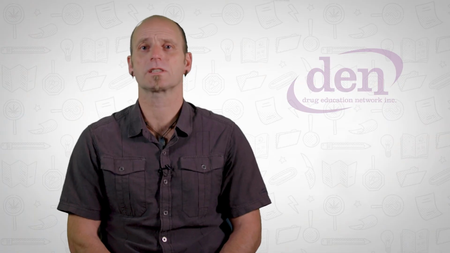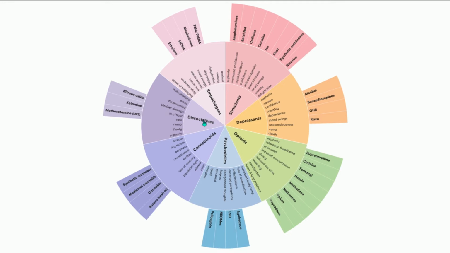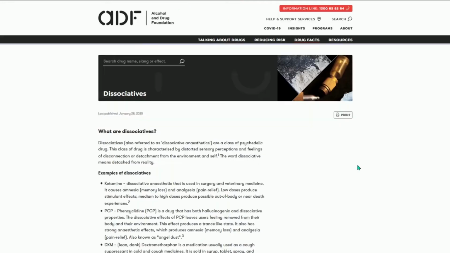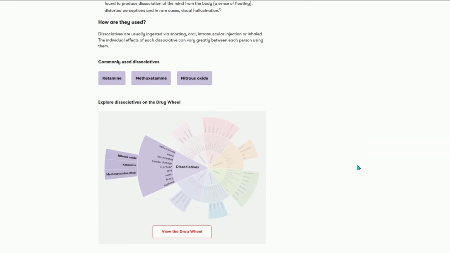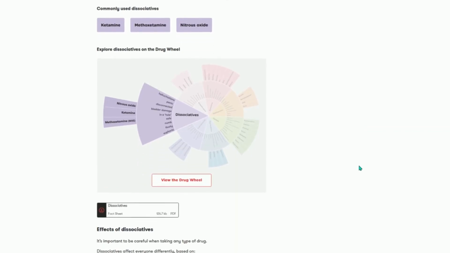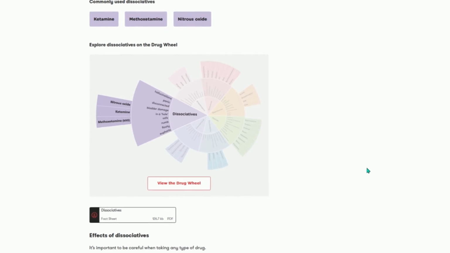Okay, so let's look at dissociatives. These are a type of psychedelic drug that can cause distorted sensory perceptions and feelings of separation from reality and the body. They can produce feelings of floating and can reduce pain responses, even in low doses.